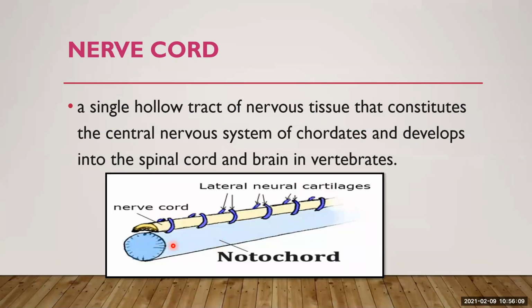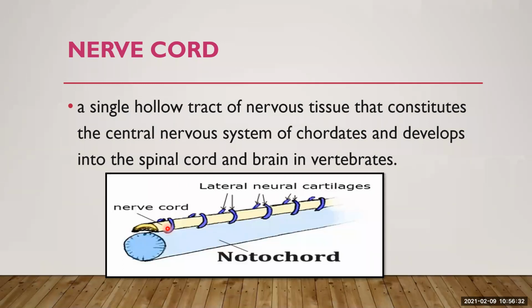If you touch your back, you will find a bony structure that is known as the vertebral column. So in the primitive stage, it is known as a notochord, which gives support to the body, and in the vertebrate, this notochord develops into the vertebral column. You can touch your backside and you can feel your vertebral column. So this is about the notochord.